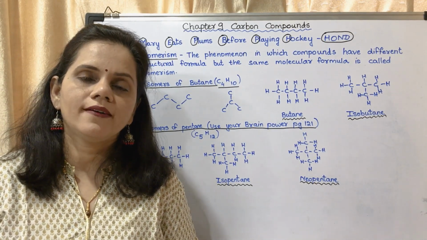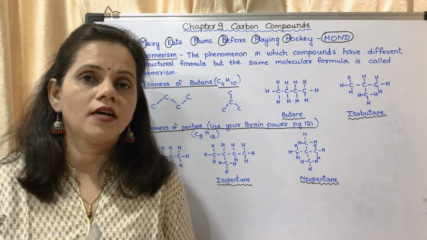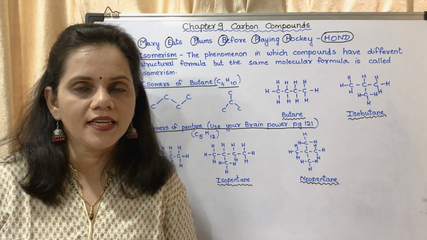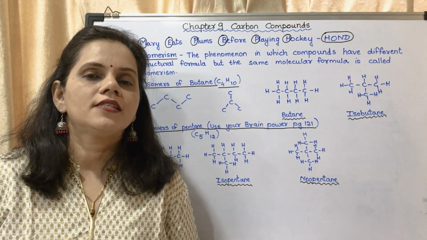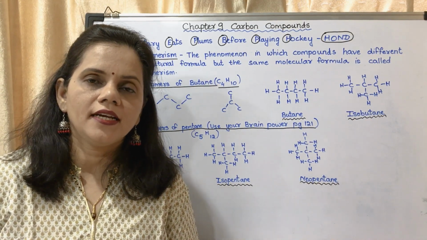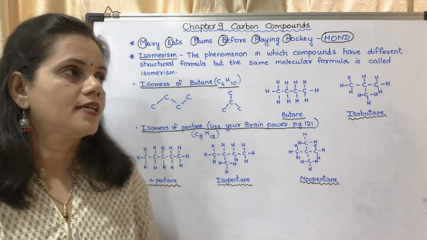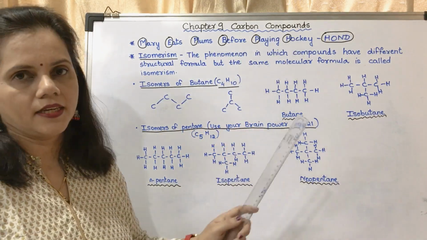Okay, now you have studied the structure of all these, or at least the first 10 alkanes, first 5 alkenes and first 5 alkynes. Now I will tell you a mnemonic to study the first 10 alkanes. It is: Mary eats plums before playing hockey.